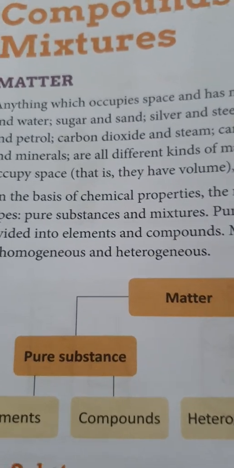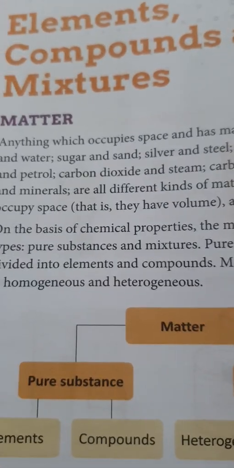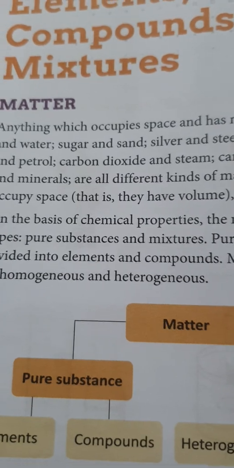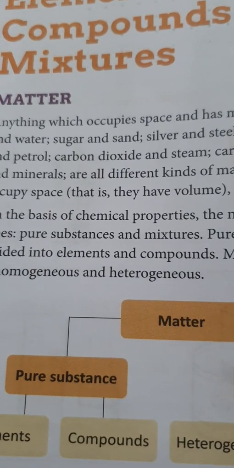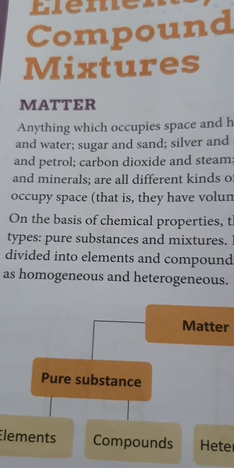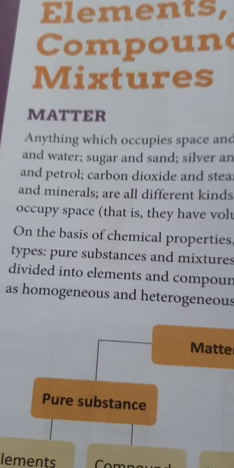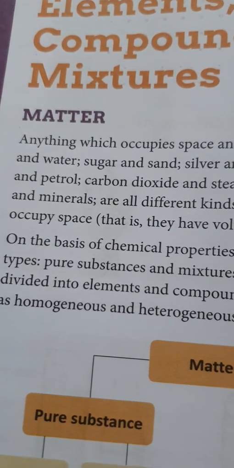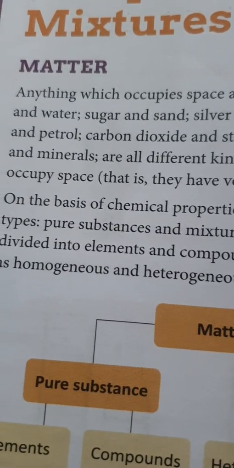That's why matter is divided into 5 states, but commonly we know only 3 states: solid, liquid and gas. Plasma and Bose-Einstein condensate occur in very special conditions.